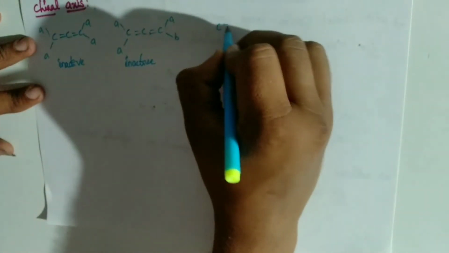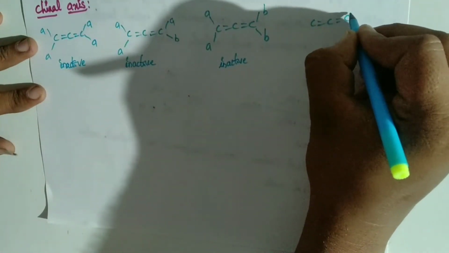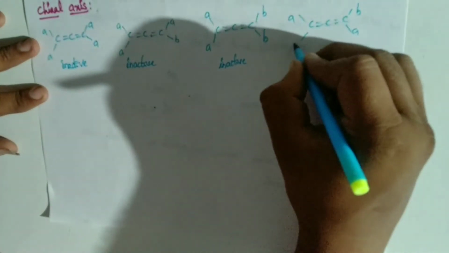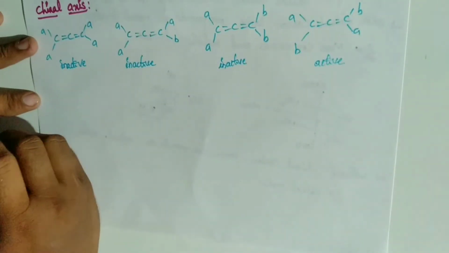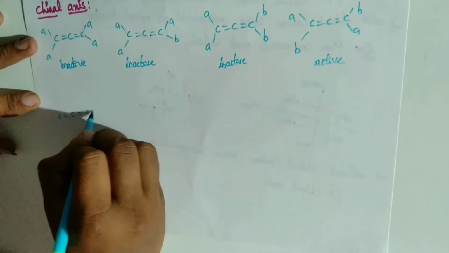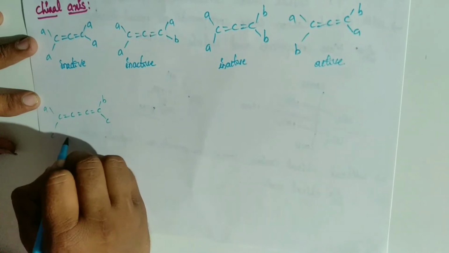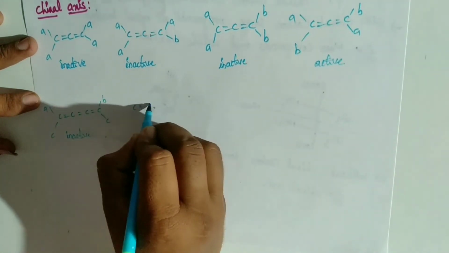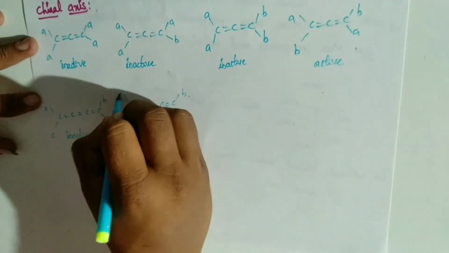Here, chiral axis. Here I am writing some examples, and below them, I am writing whether it is inactive or active. I can tell you why it is active and why it is inactive. First, just observe these examples. I will tell you why they are active and inactive. Now, why they are active and inactive.